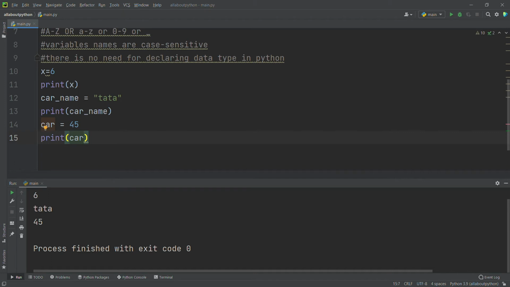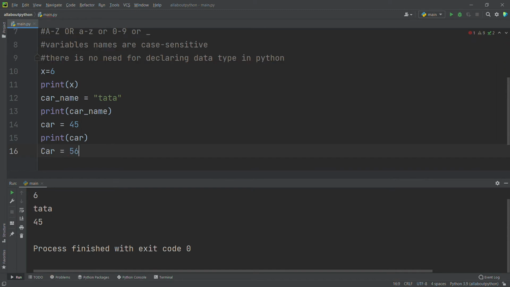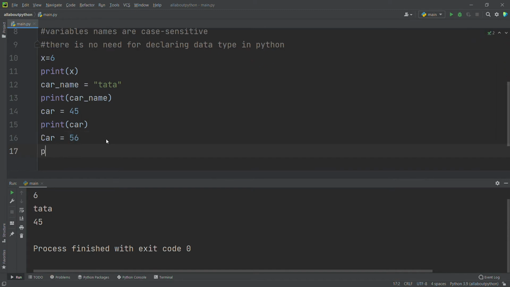Okay, now as I said, Python is case sensitive, right? See, now here I had said car equal to 45, right? Here I will say car is equal to 56. Okay, and I will try to print, just I will try to print car.